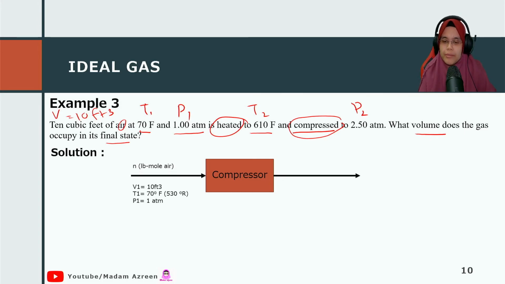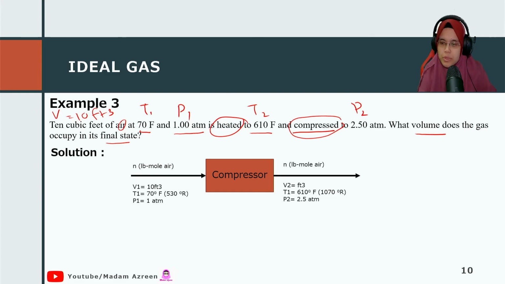So you have condition 1, whereby V1, T1 and P1, and then it is compressed into another pressure, and when we compress, the temperature will be increased too.